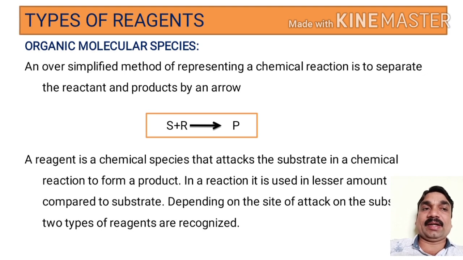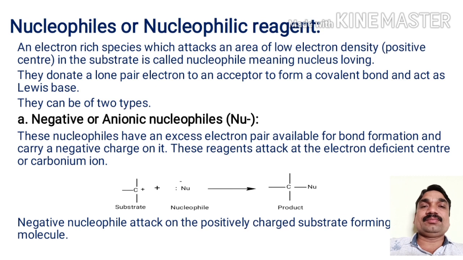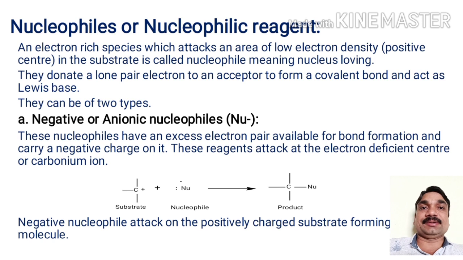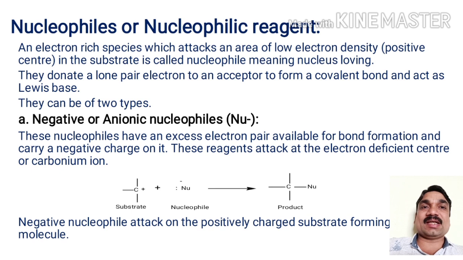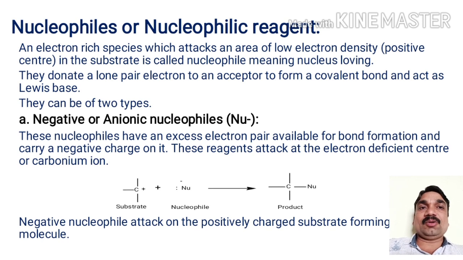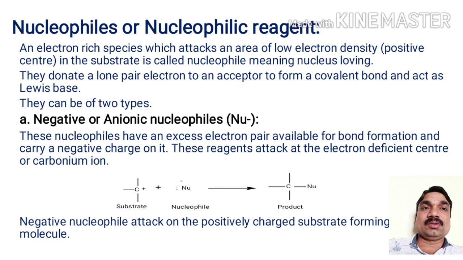Depending on the site of attack on the substrate molecule, two types of reagents are recognized. So we will see one by one. First is a nucleophile or nucleophilic reagent. Nucleo means nucleus, philes means it has affinity towards the nucleus. So a nucleophilic reagent is an electron-rich species which attacks an area of low electron density, a positive center in the substrate, and is called a nucleophile, meaning nucleus loving species.